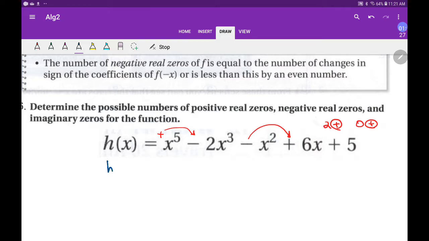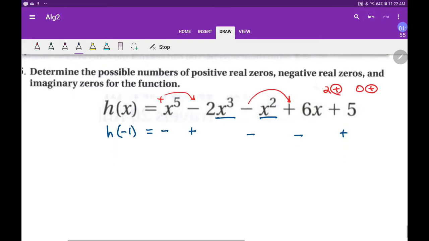We say, what would happen if I said h of -1? And I go ahead and plug that in. That turns into a negative. This would become a negative, which would make that a positive. This would just stay the same. I square a negative, who cares? Negative. If I put in a -1 here, that'd change that to a negative. And then I can't change that from being a positive, so that's a constant.